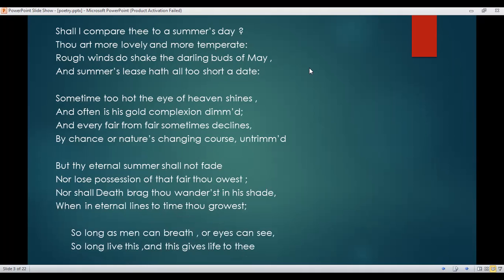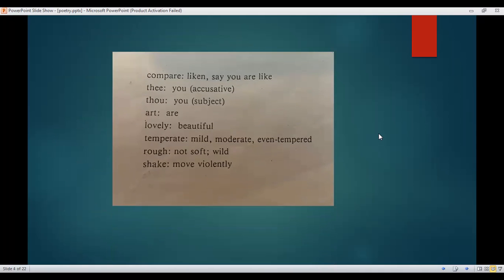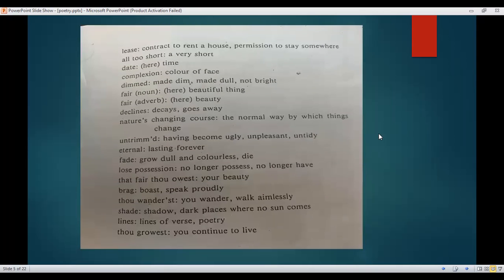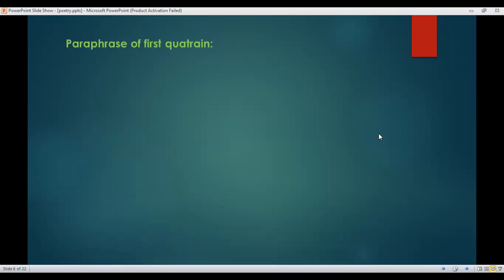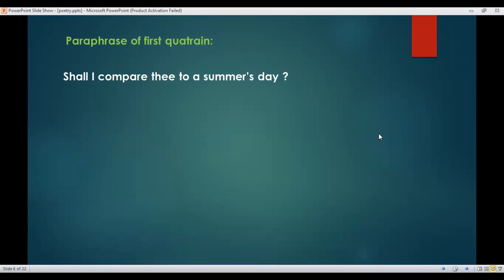So this is our poem consisting of 14 lines, and every stanza or quatrain consists of 4 lines. And the last 2 lines, what do we call them? Heroic couplet. Now we have the meaning of the poem, and the meaning will not come in the exam. So let's read or paraphrase the first quatrain of the poem.